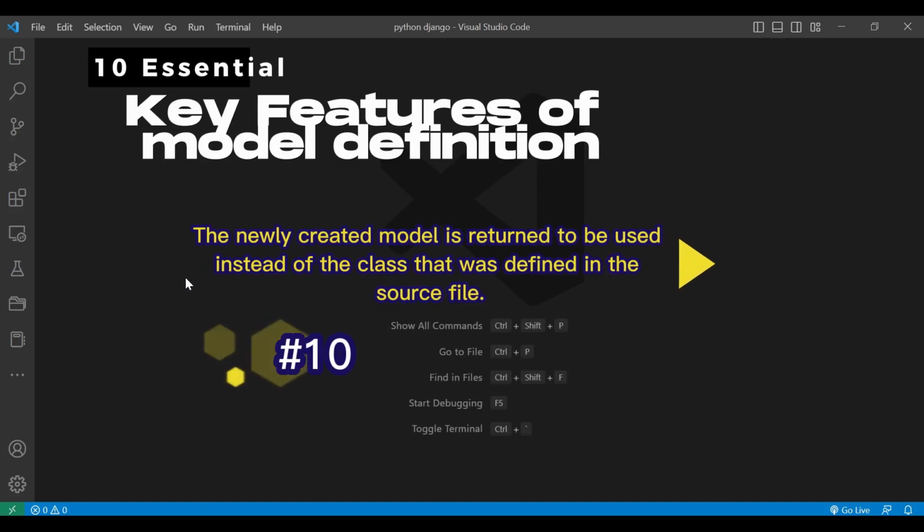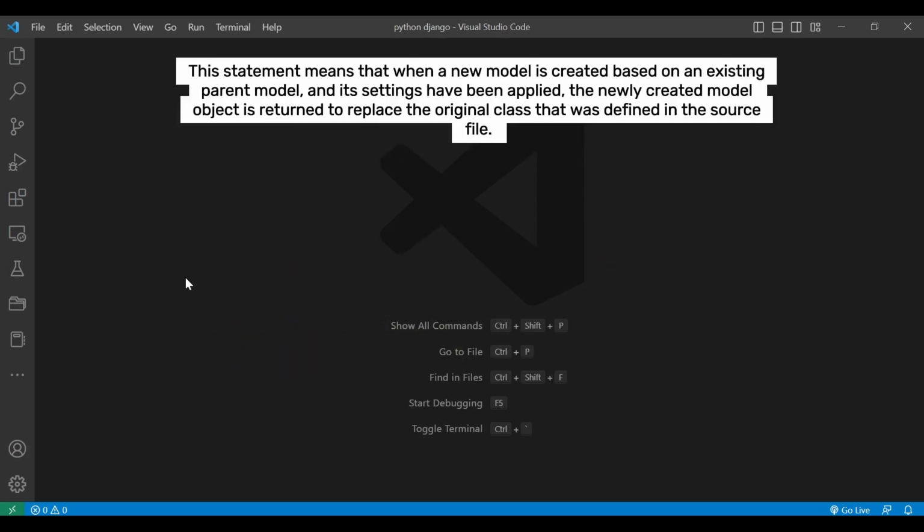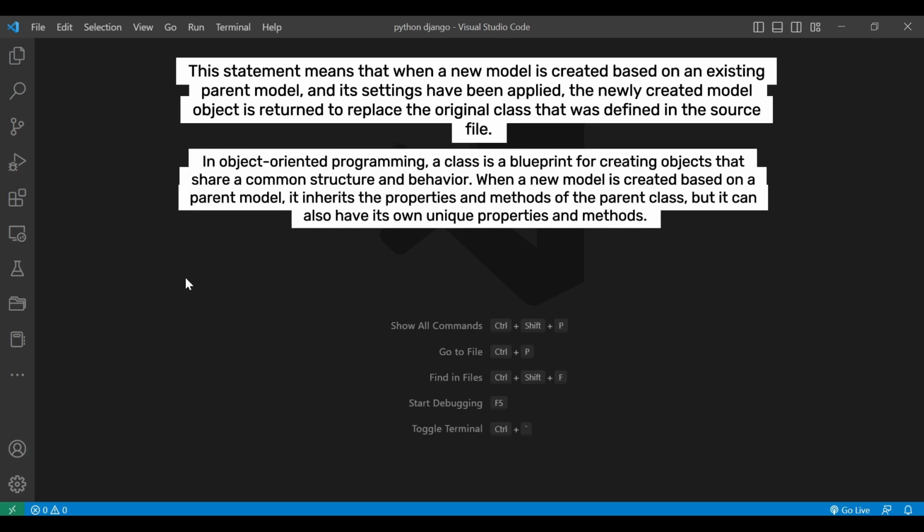The newly created model is returned to be used instead of the class that was defined in the source file. This statement means that when a new model is created based on an existing parent model, and its settings have been applied, the newly created model object is returned to replace the original class that was defined in the source file. In object-oriented programming, a class is a blueprint for creating objects that share a common structure and behavior. When a new model is created based on a parent model, it inherits the properties and methods of the parent class, but it can also have its own unique properties and methods.